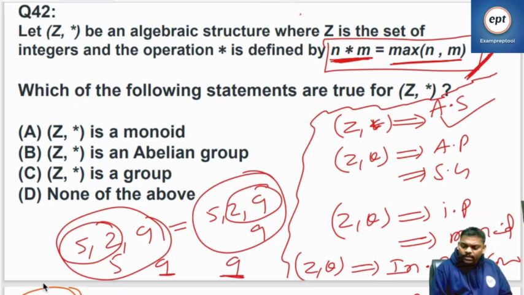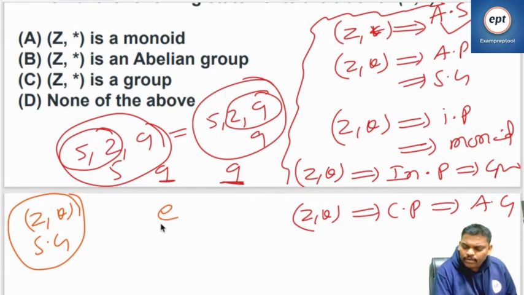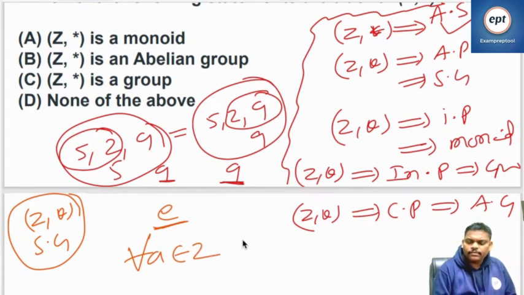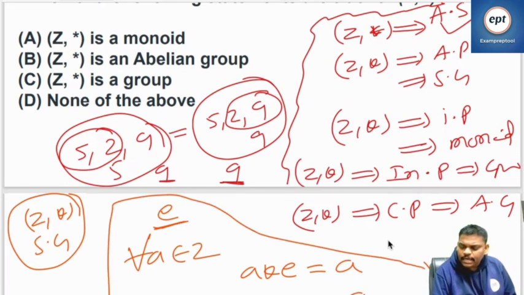What is the meaning of identity element? Suppose someone says E is the identity element.